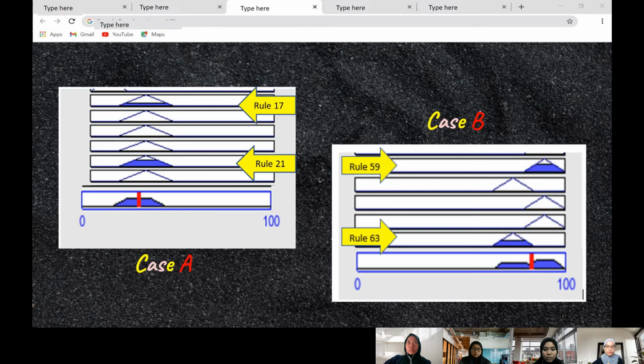Okay, next aggregation. For case A, we take the clipped membership output from rule 17 and rule 21, and then MATLAB combines both outputs to form one fuzzy set, as you can see at the bottom of the diagram. The same thing goes for case B. MATLAB takes the clipped membership output from rule 59 and 63 to combine into a fuzzy set of aggregated output, as you can see at the bottom.